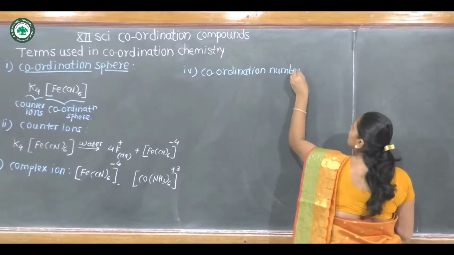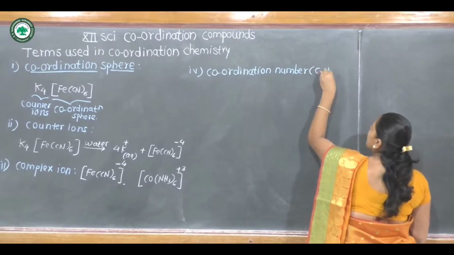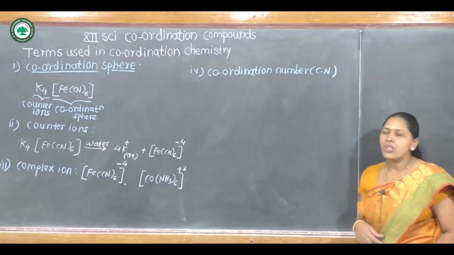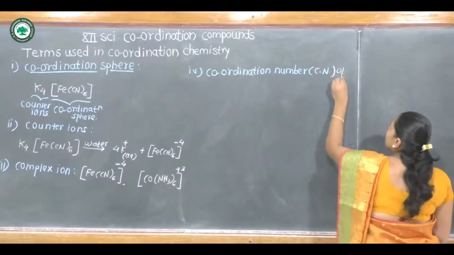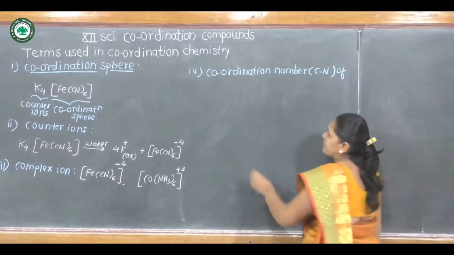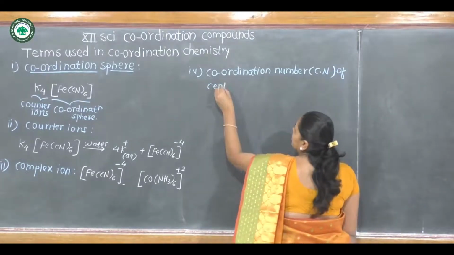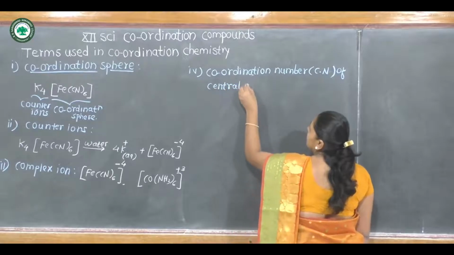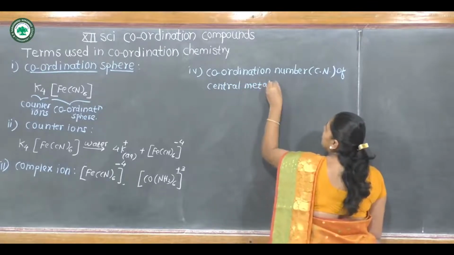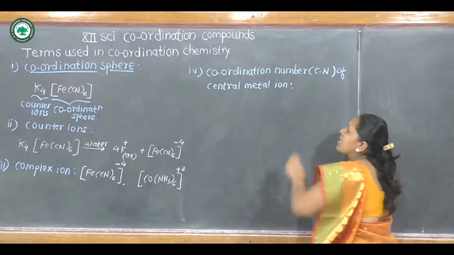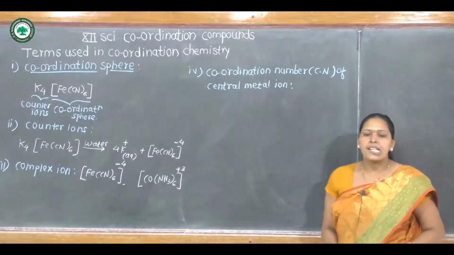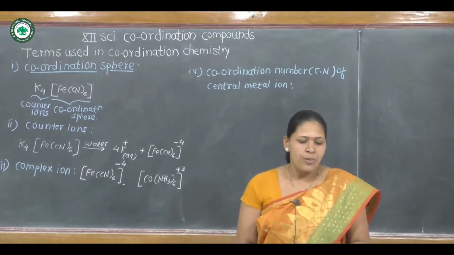In short, it is also called as CN, that is coordination number of central metal ion. It is a very important term regarding every coordination compound.